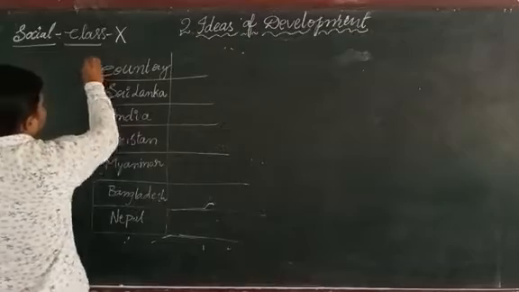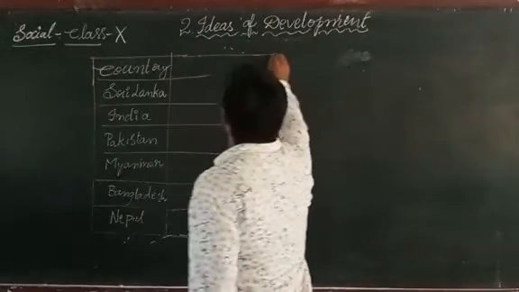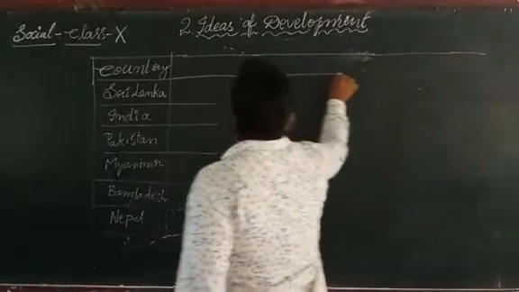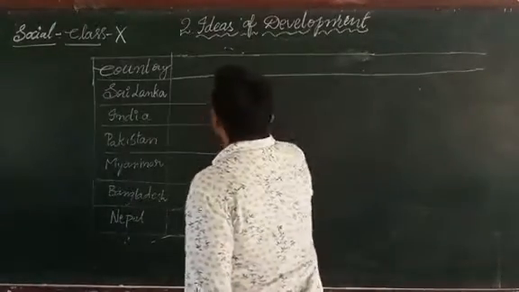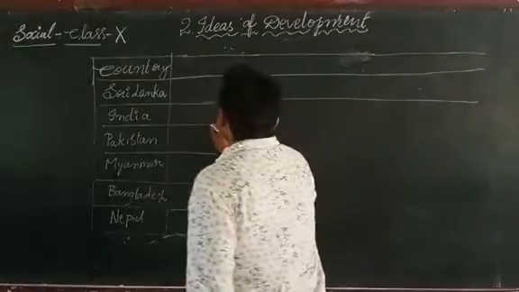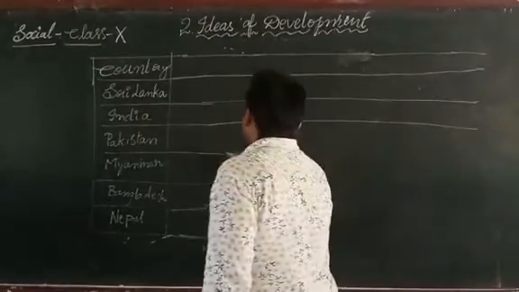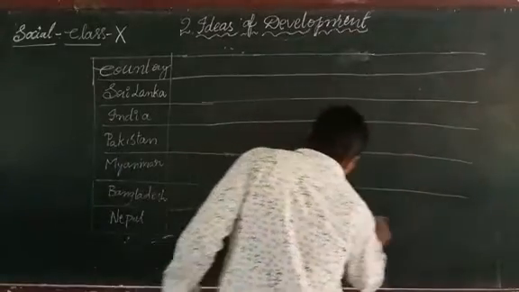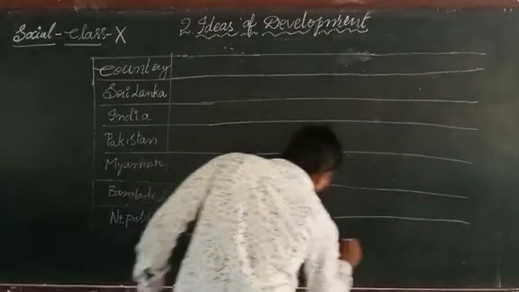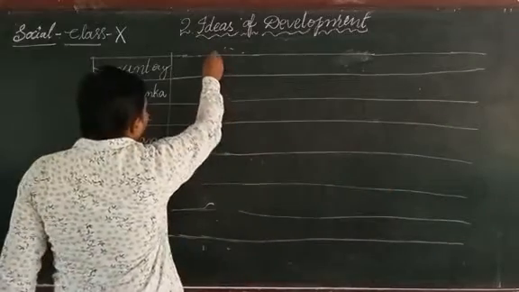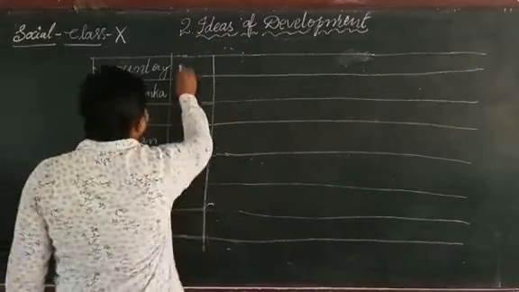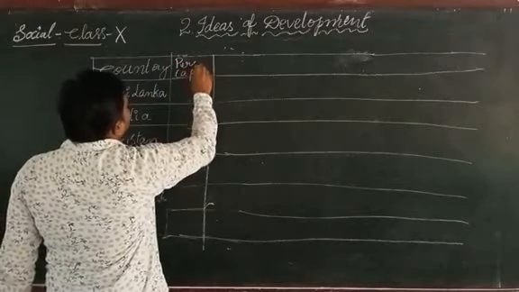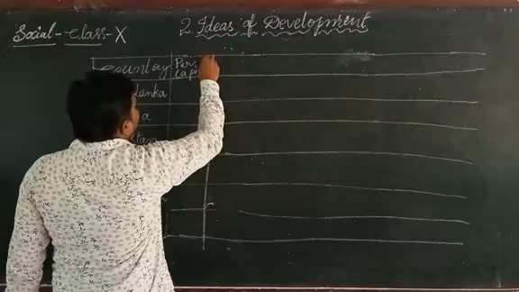Now let us see the development of all these countries when we compare with India. Okay, now let us see per capita income, in US dollars.